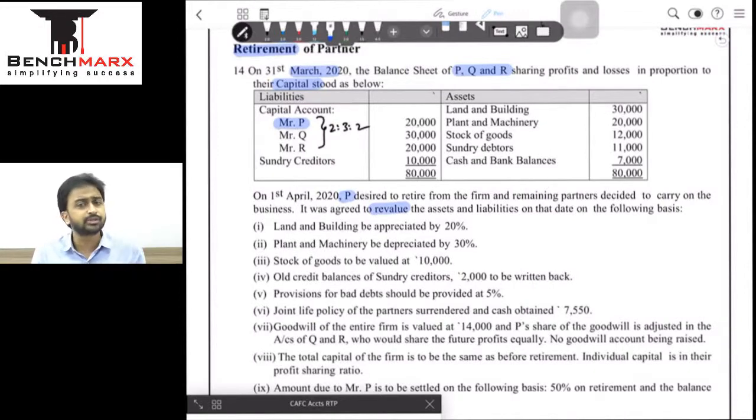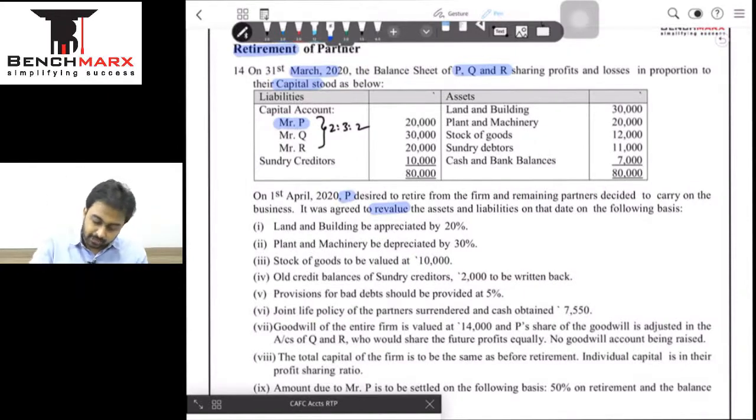We have done n number of questions where in the case of admission or retirement or death we always do the assets and liabilities का revaluation, because the revaluation figures का जो भी difference है, that difference का जो profit gain होता है, that pertains to all the partners and that is sitting in the revaluation account and that goes to partners capital in their PSR. So we always do assets and liabilities ka revaluation because whatever gains are happening till the date of retirement belong to all the partners.